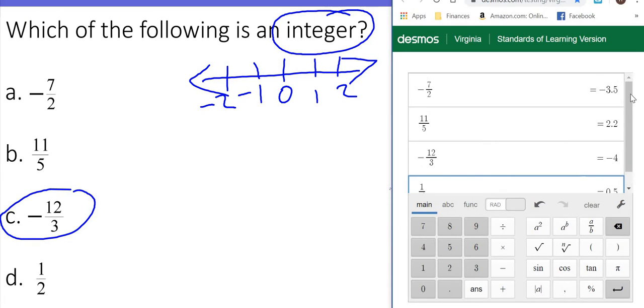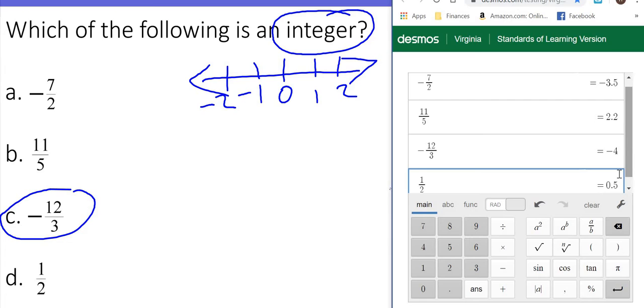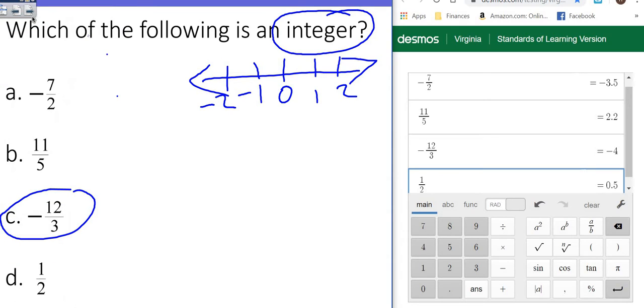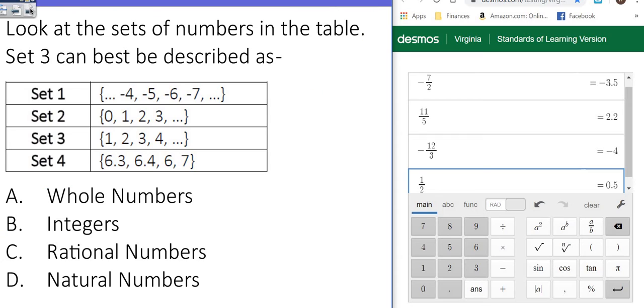If you're not sure about how to do that, just look at these numbers. -3.5, 2.2, -4, and 0.5. The only number on my calculator without a decimal has to be your answer, because the one answer that's different is going to be the one that is your answer every time, okay? Let me get rid of this. And let me go to the next question.